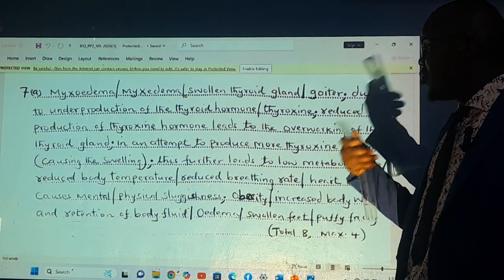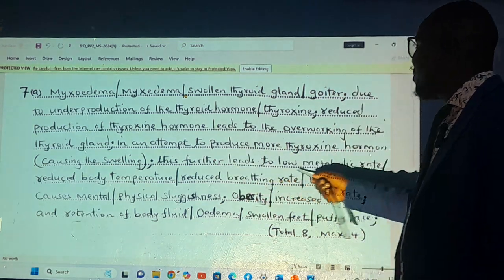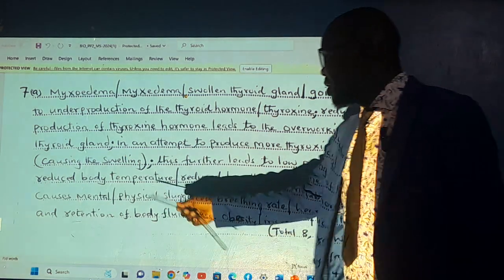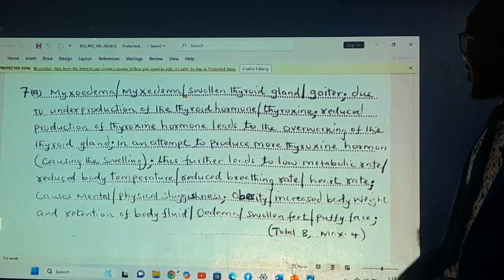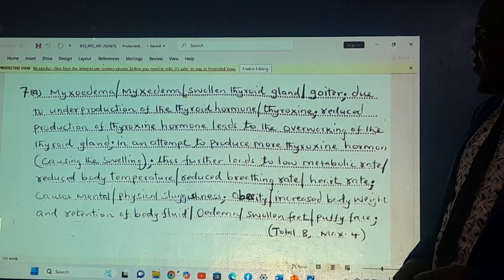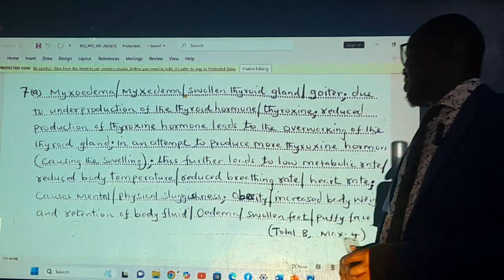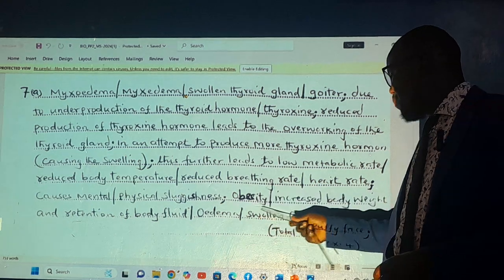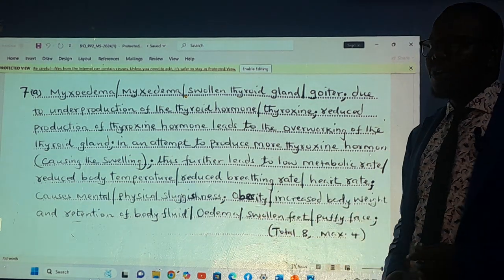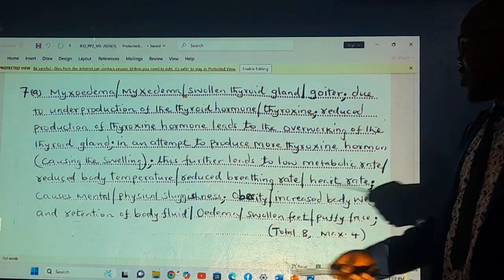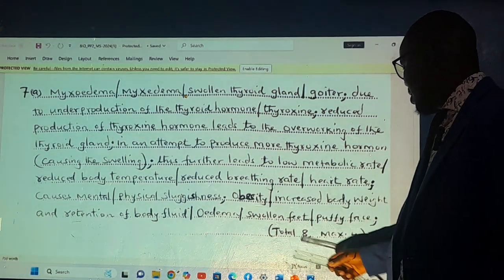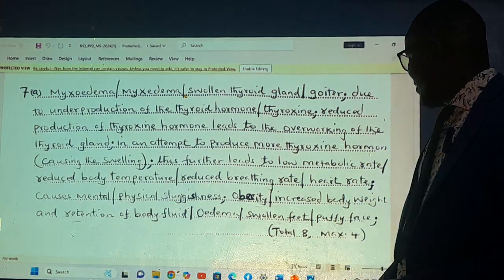So this further leads to low metabolic rate. Because of that, this continuous straining leads to a further lowered metabolic rate, leading to reduced body temperature, reduced breathing rate, heart rate also, and can cause mental or physical sluggishness. And this will lead to obesity, increased body weight, and retention of body fluids. That is what we are calling oedema. That's the swelling of the feet, puffy face. And that was what was giving us the marks.